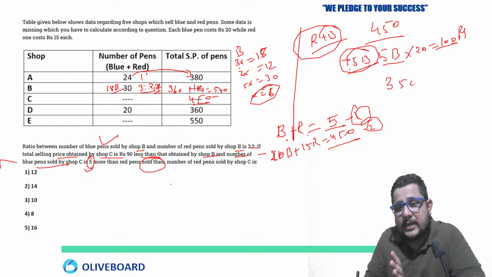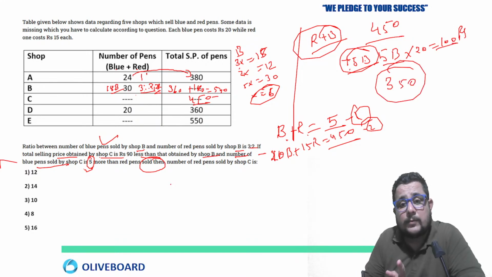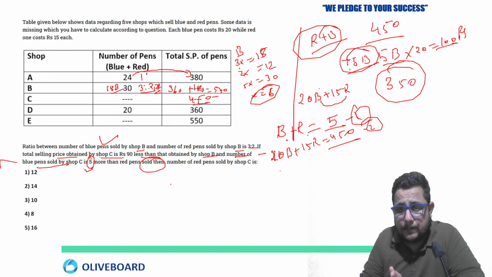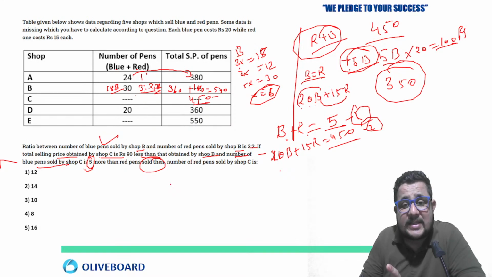So 350. In these 350 you have an equal number of blue pens and red pens. B equal to R, so you can put anyone. So you can say 20B plus 15B, here what changed is the amount.